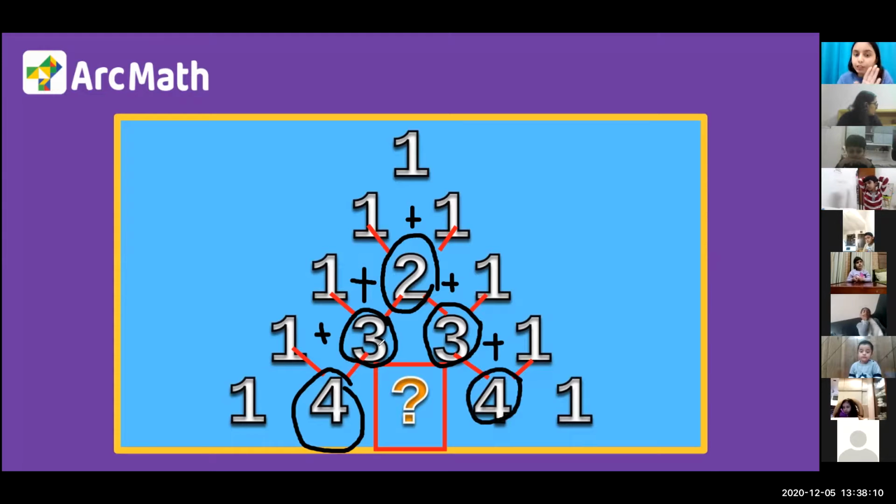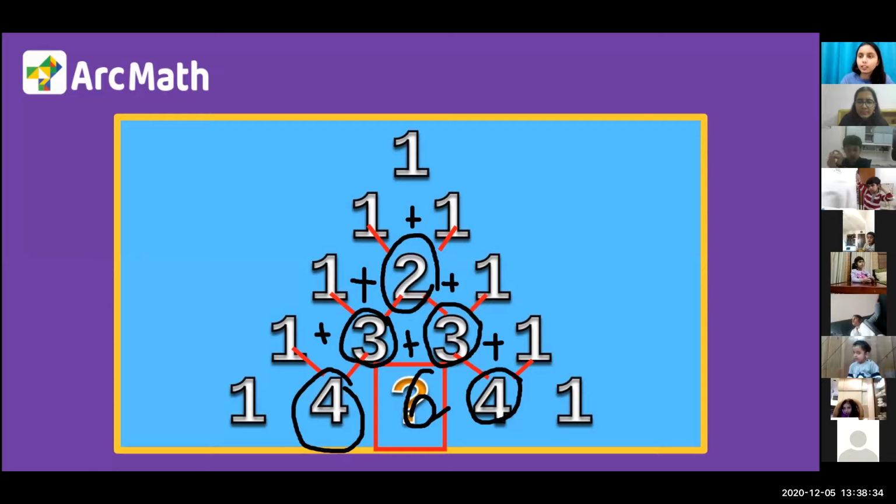अब हमारे पास ये 3 and 3 है. If we add these two numbers, we will get the answer for this question mark. So what is 3 plus 3? 3 plus 3 is 6. That means this question mark is number 6. The answer is 6. That's it. Is that clear? Yes. Any confusion to anyone?